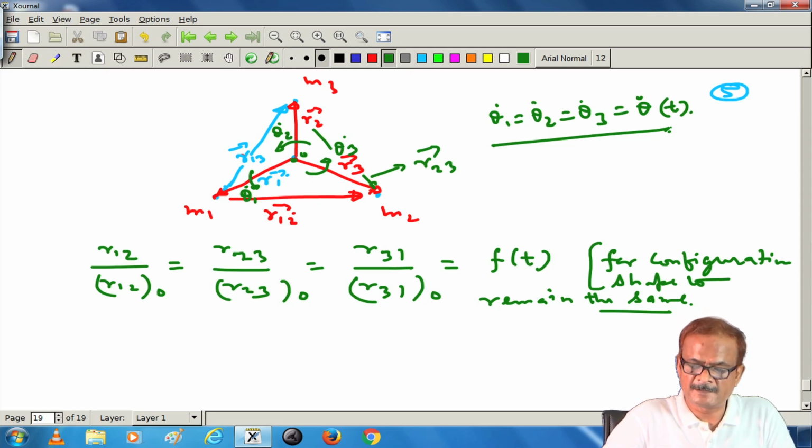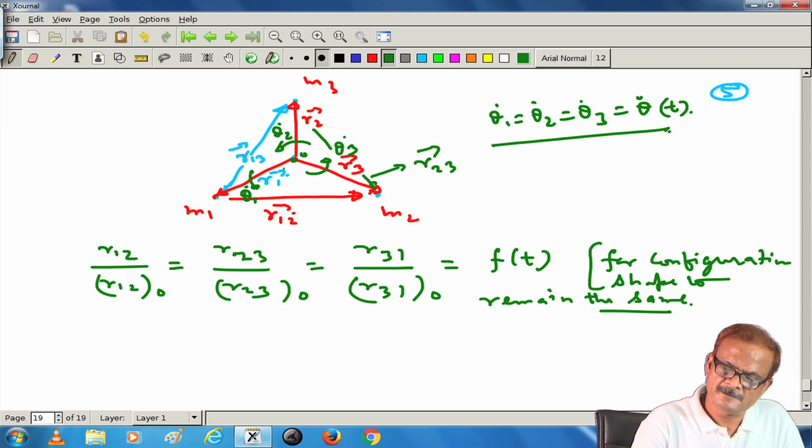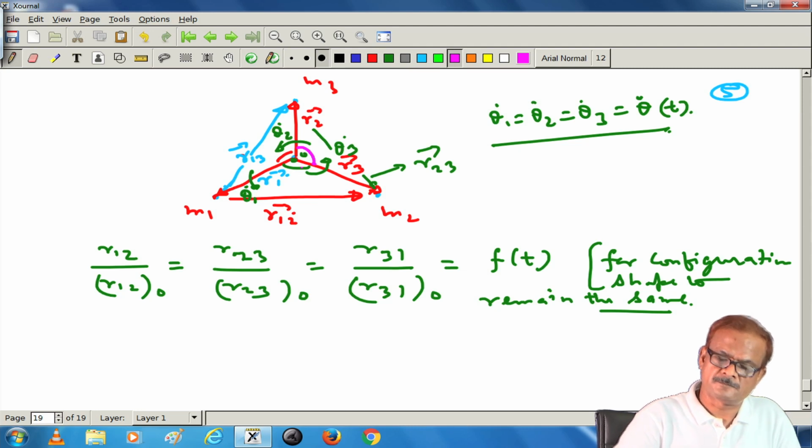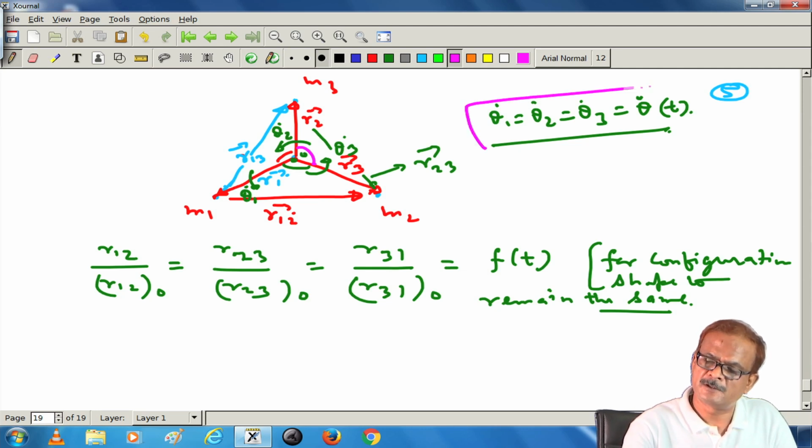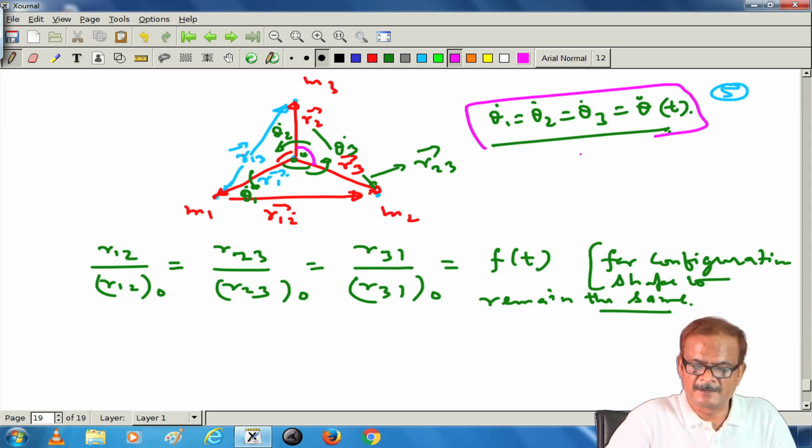If that happens, the angle between all of them will be maintained. This angle will remain the same, and thereby the configuration will be maintained. If this rate becomes different, then the shape can no longer be maintained. So, this is another condition. Using these conditions we can work out all these things.